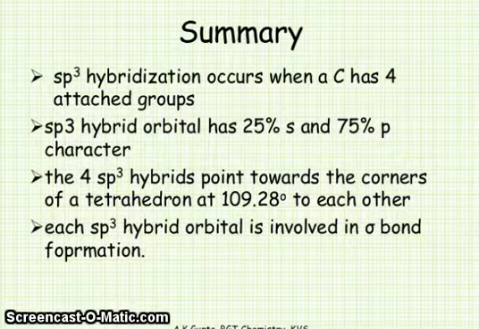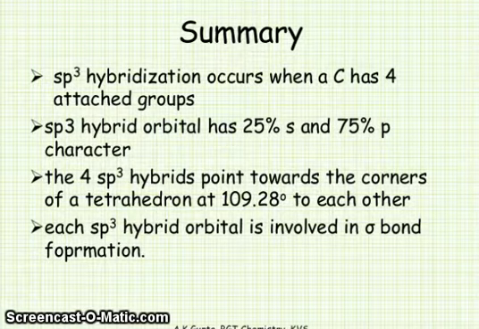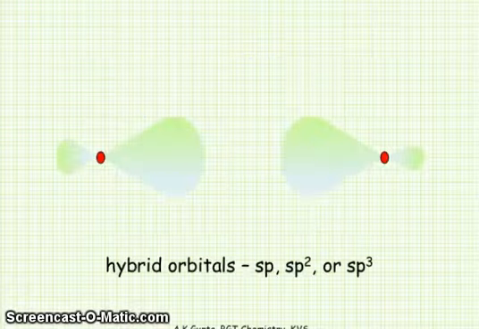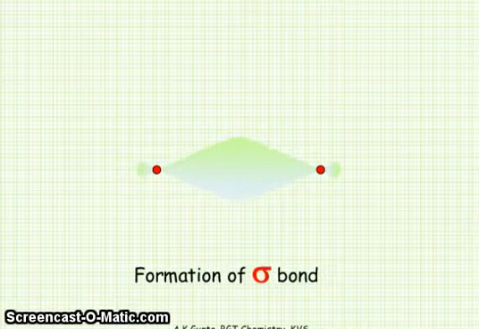In summary, sp3 hybridization occurs when a carbon has 4 attached groups. The sp3 hybrid orbital has 25% s character and 75% p character. The 4 sp3 hybrids point towards the corners of a tetrahedron at 109.28 degrees to each other. Each sp3 hybrid orbital is involved in sigma bond formation. So, formation of sigma bond. Hybrid orbital sp, sp2 or sp3. You see, formation of sigma bond.